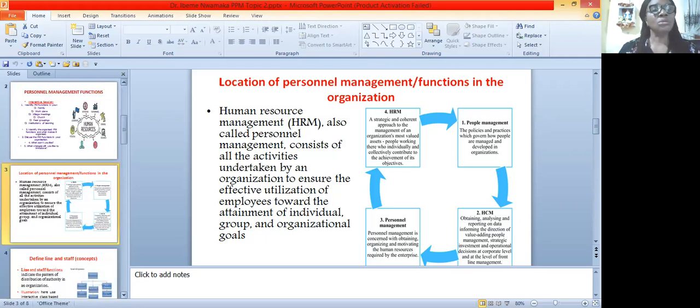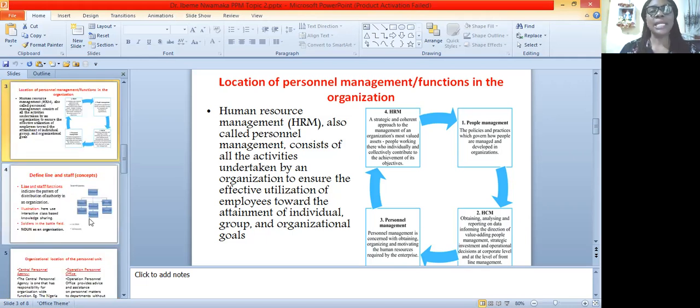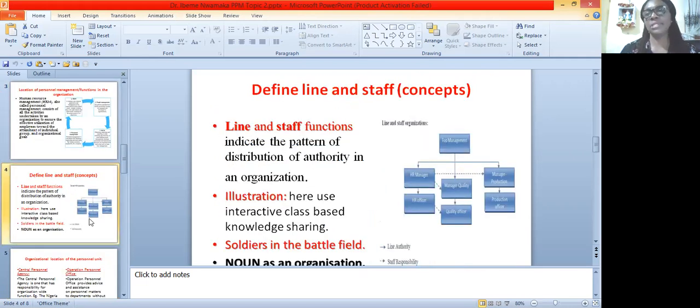Okay, now let us look at what we call the line and staff concept.